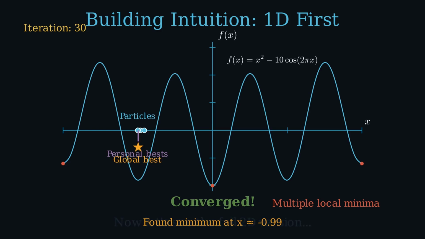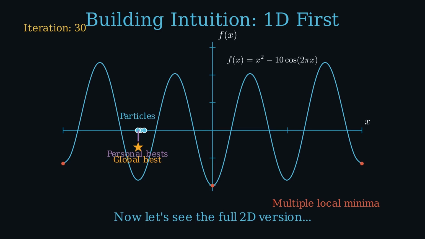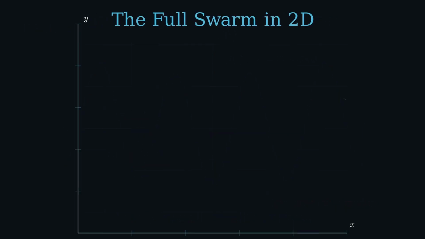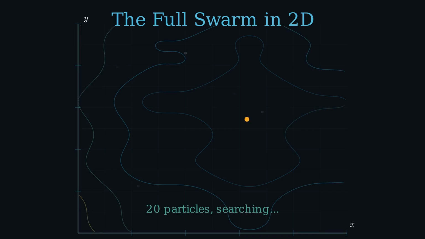That was one dimension, one axis, one line to search. The real problems, the ones PSO was built for, live in 2, 10, 100 dimensions. The algorithm is identical. The behavior scales. Let's see what it looks like when we add the second dimension back in. This is the main event. Everything we've built, the 3 forces, the velocity equation, the 1D intuition, all of it comes together here. 20 particles, 2 dimensions, 50 iterations.